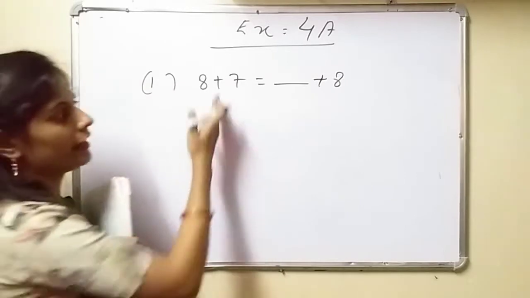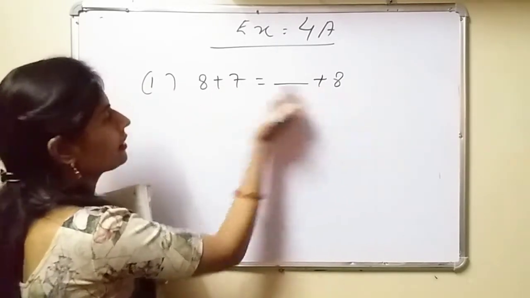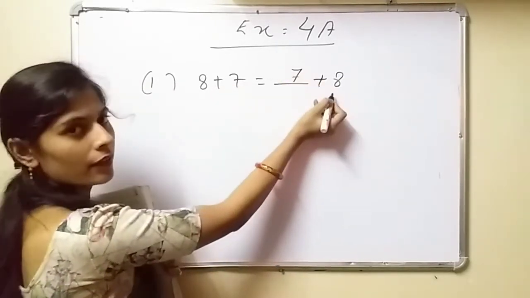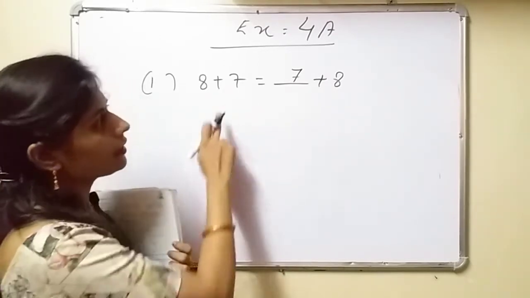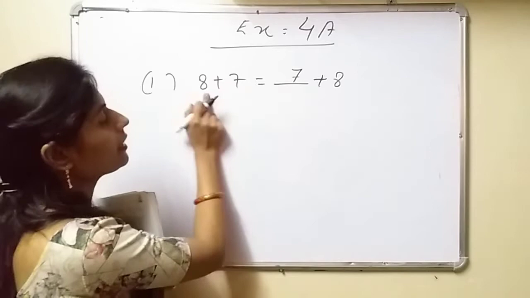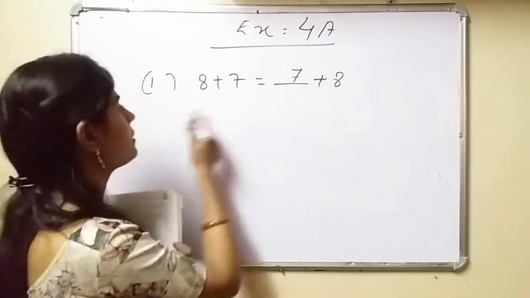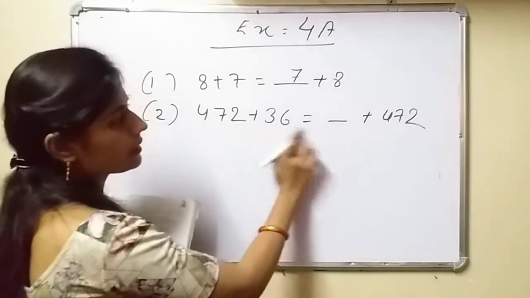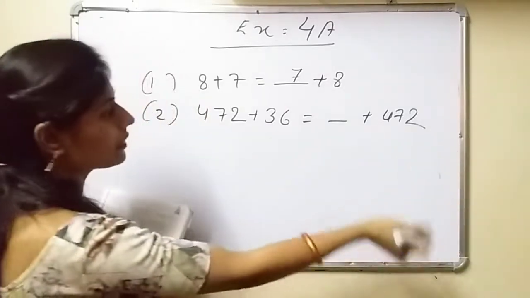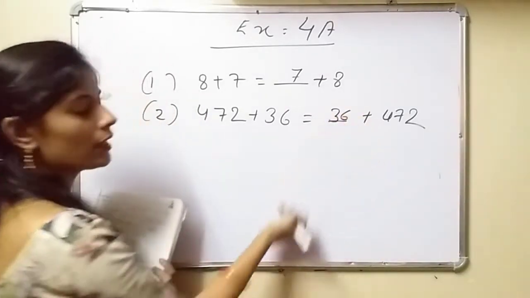What will come here? 8 plus 7 is equal to 7 plus 8. These both are equal, because in addition the properties are same here. See, 472 plus 36 is equal to dash plus 472. Here 36 will come.